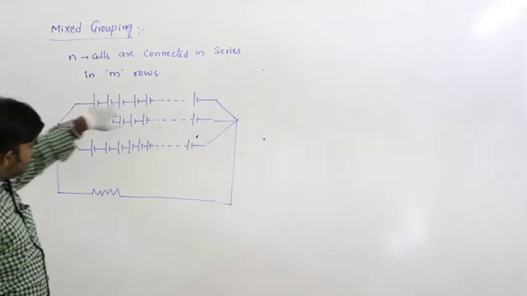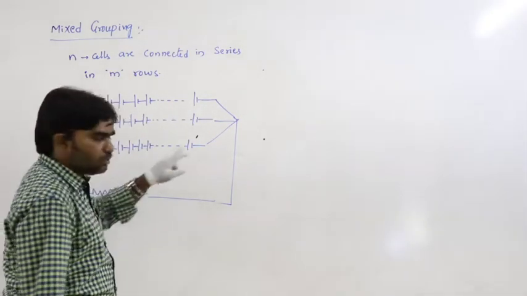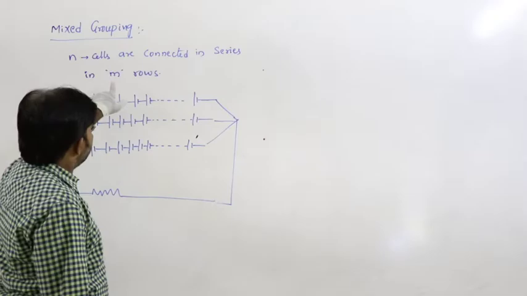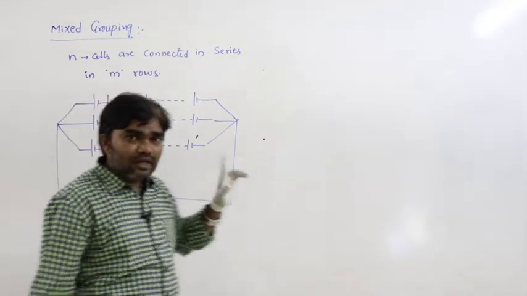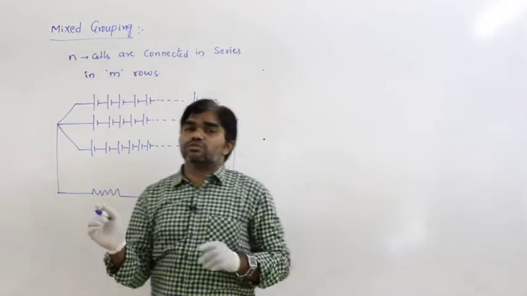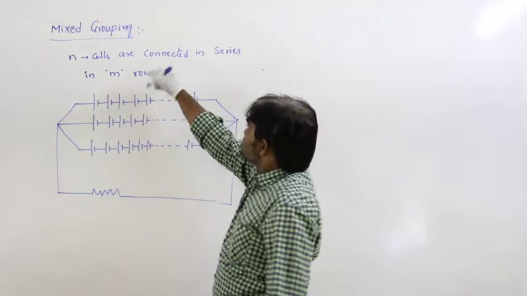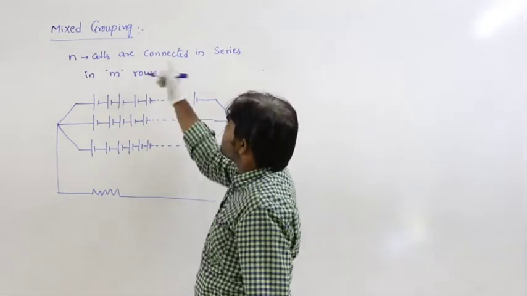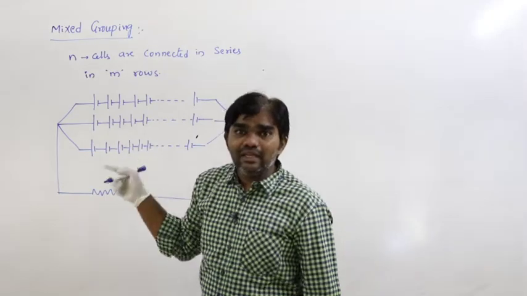This is the first row, second row, third row, like that. How many rows here? I am considering m rows. So n cells are connected in series in m rows.